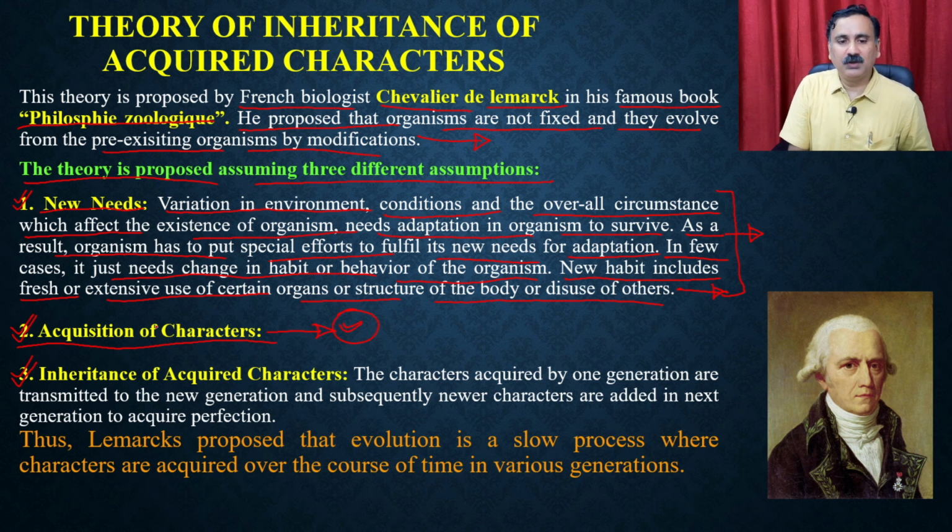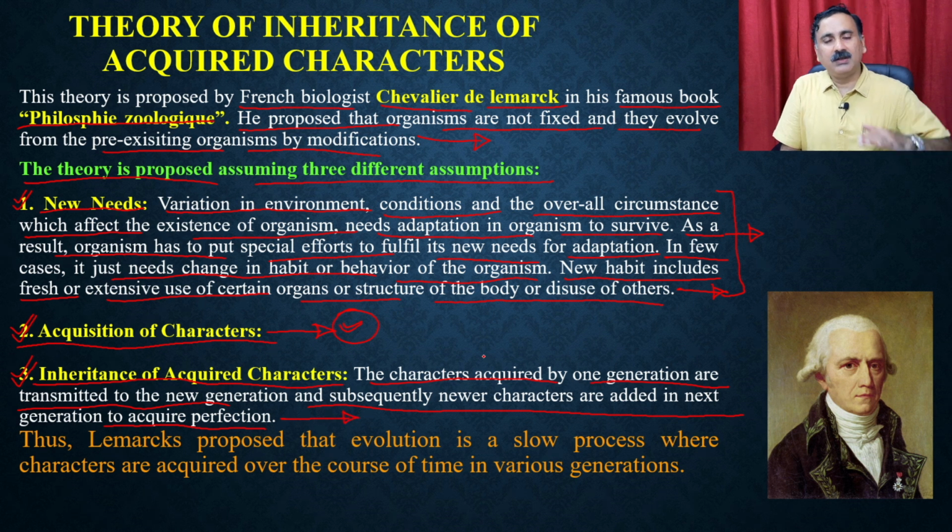And once there is an acquisition of the character, that acquisition is going to be inherited. So the characters acquired by one generation are transmitted to the other generation, and subsequently new changes or new characters are added in the next generation to acquire perfection.